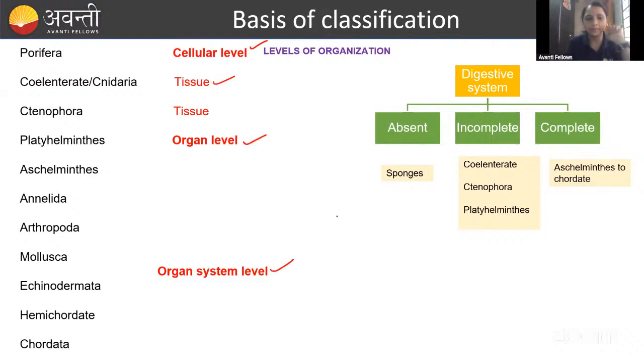Porifera has the cellular level. Two phyla, Coelenterata (Cnidaria) and Ctenophora, have tissue level organization. Platyhelminthes has organ level organization. From Aschelminthes till Chordata, all have organ system level organization.